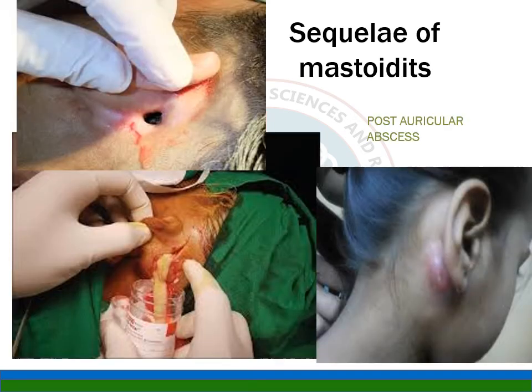And what are the sequelae of mastoiditis? First one is postauricular abscess. In the first diagram, you can see that if you don't drain the abscess, it will come out through the skin and there is formation of a fistula. This is the commonest abscess after mastoiditis. If you have pus under the skin, the pinna displaces forward, outwards and downwards. This is a very important point: forwards, outwards and downwards. So this is the most common sequela of mastoiditis.